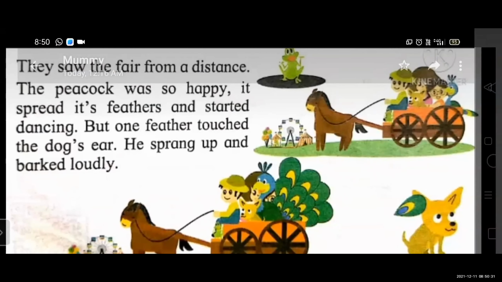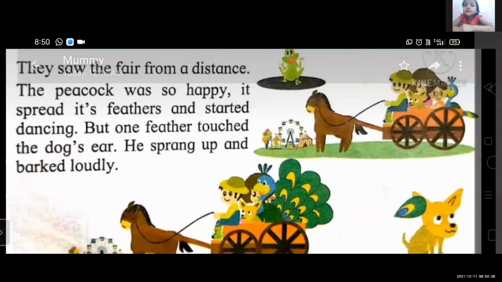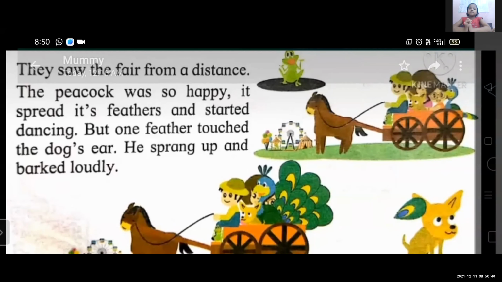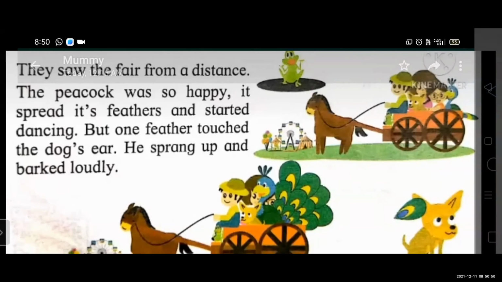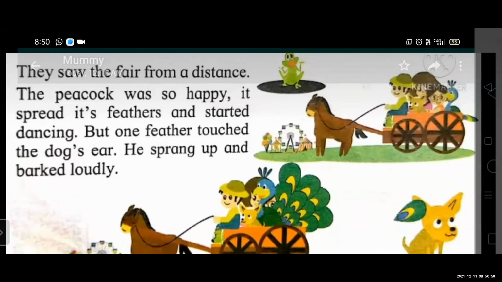In all, how many members go to the fair? 6 people. Six members. Shyam, Madhu, Meera, dog, peacock, and the last member is? Yes. The frog. Shyam, frog, Madhu, Meera, dog and peacock. They all go to the fun fair.